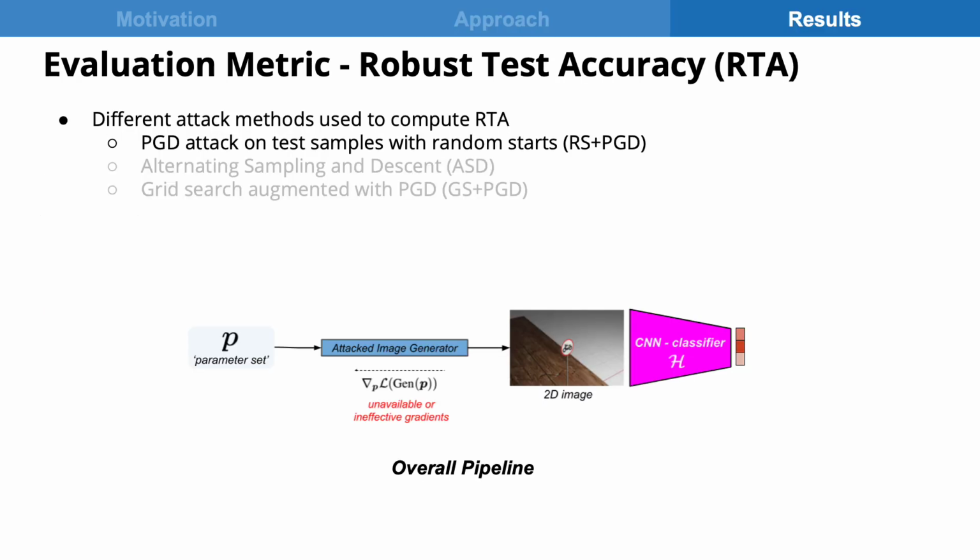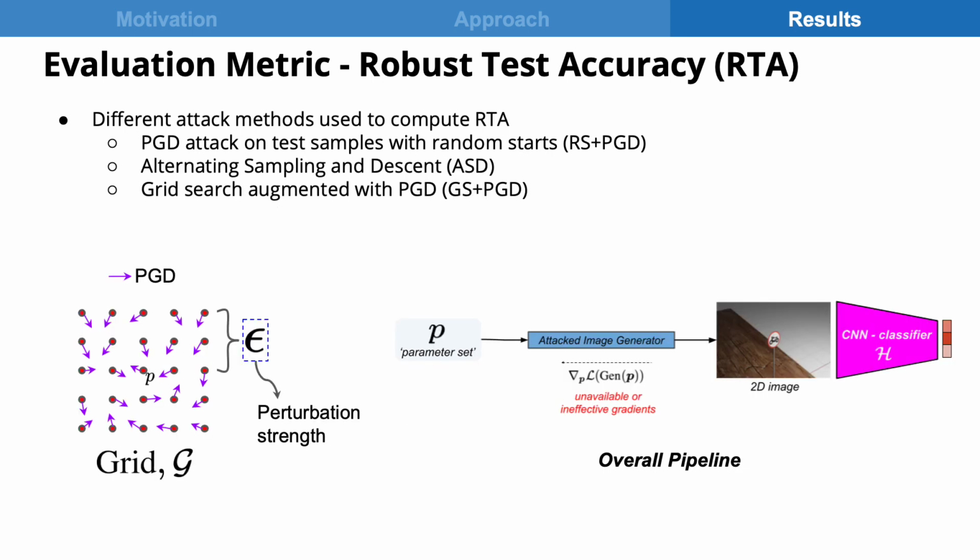We use the robust test accuracy metric for evaluation, which measures the accuracy on test set adversarial samples generated using a given attack method, such as PGD with random starts, a proposed attack method, ASD, and a version of uniform grid search where the grid samples are updated with gradient descent.